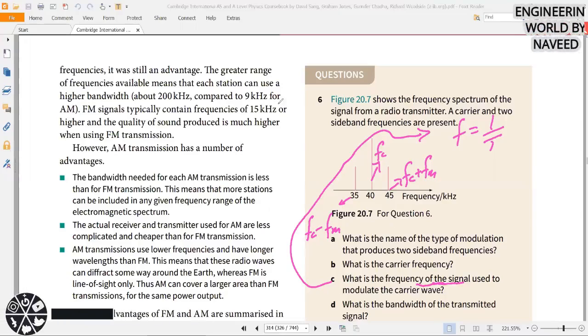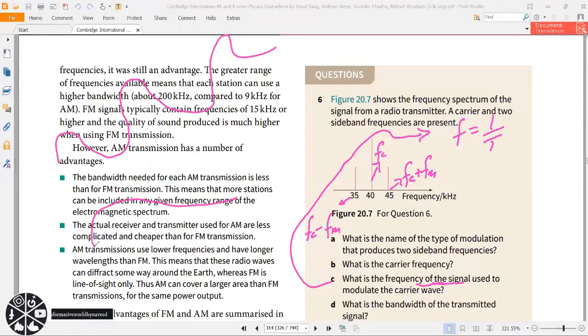This is the carrier wave, and this is my information, my voice which I want to send. I will place my voice on this carrier wave. This has a frequency that is FM. The carrier wave has a specific frequency that is FC.